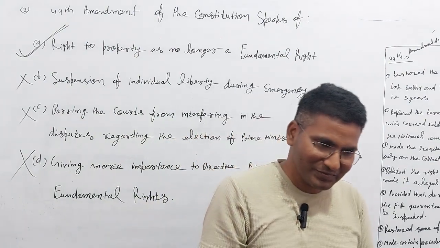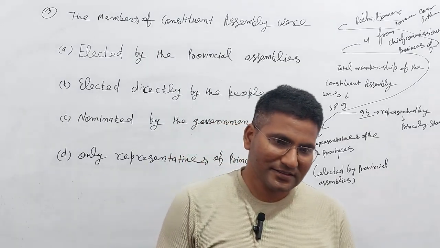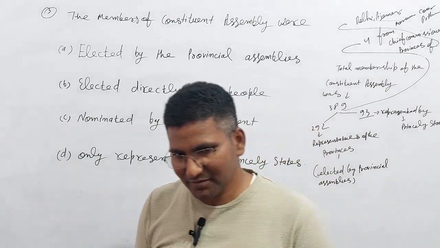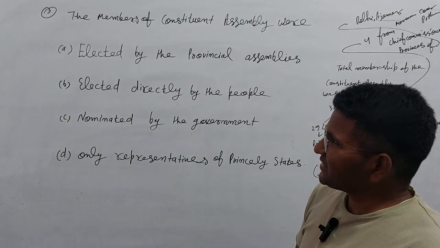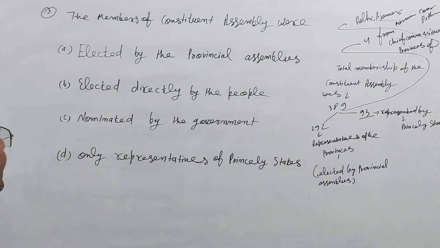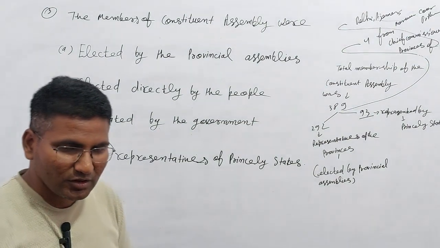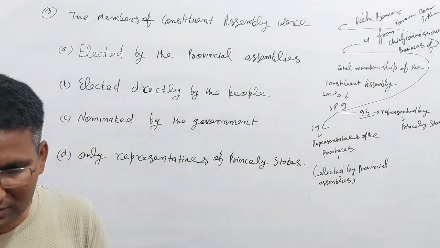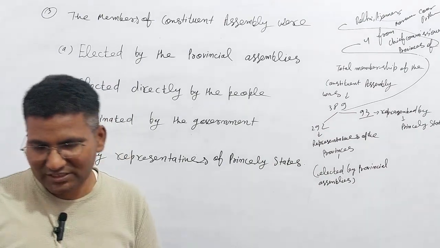So now we should know the next question. Now let us see question number 3. Question number 3 is a basic question based on the Constituent Assembly: the members of the Constituent Assembly were elected, selected, or of which type? You have to say that.